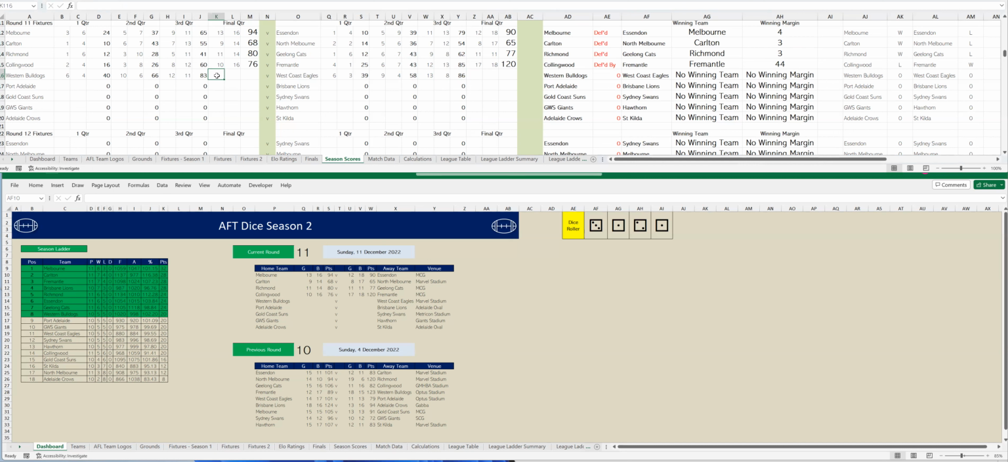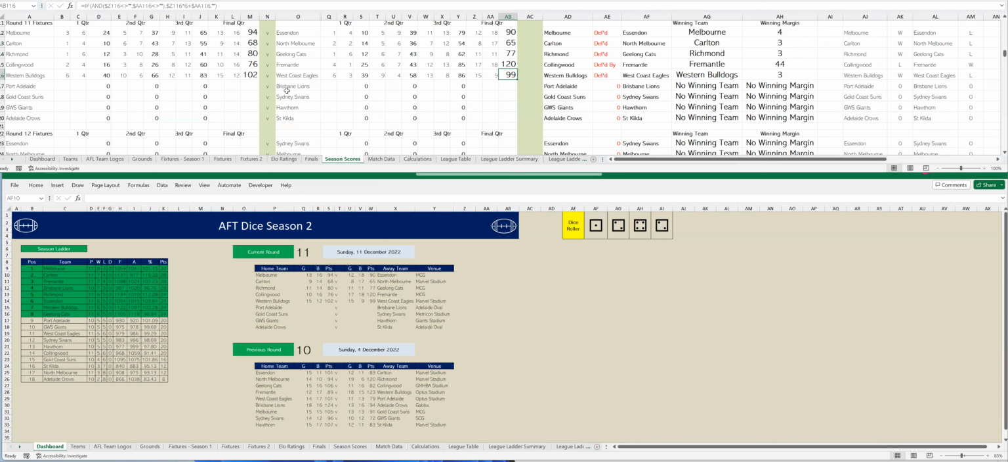Western Bulldogs kicking 3 goals 1, so that's 15 goals 12. To West Coast Eagles 2 goals 1, so that's 15 goals 9. And in the end, Western Bulldogs have won by 3 points.